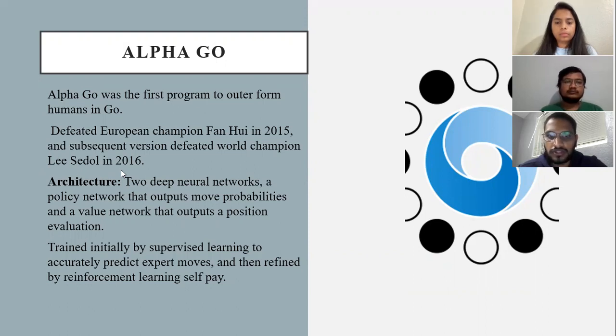By using this, it defeated the European champion, whose name is Fan, in 2015, and subsequent versions defeated world champion Lee Sedol in 2016. AlphaGo was dedicated to imitating human play by trying to match the moves of professional players from recorded historic games, using a database of around 30 million moves.